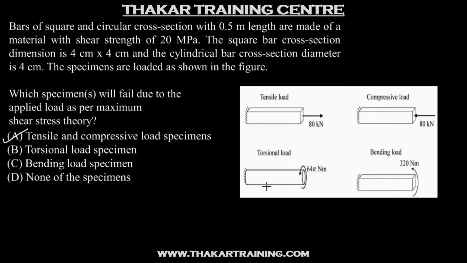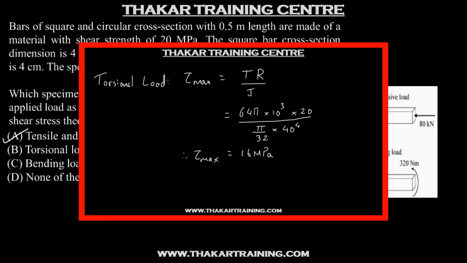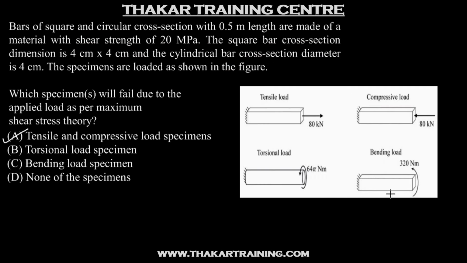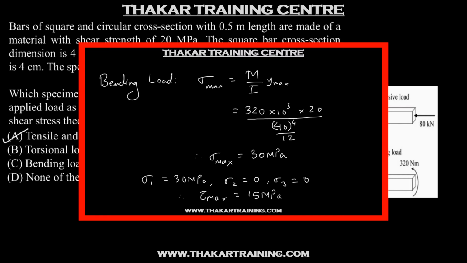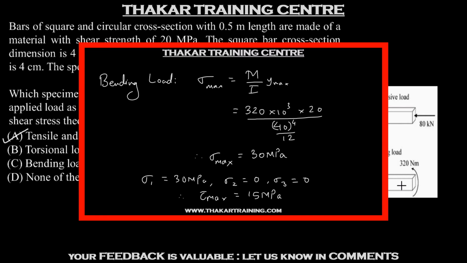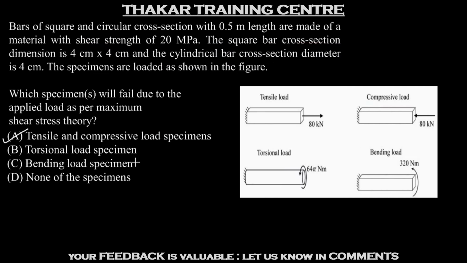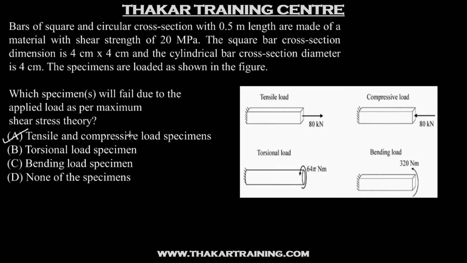For this torsional load specimen, we get the maximum shear stress, which is the torsional shear stress. It turns out to be 16 megapascal. And for this bending load specimen, we get the maximum bending stress as 30 megapascal, which again is a uniaxial stress. So the maximum shear stress in that case turns out to be 15 megapascal. So options B and C do get eliminated and option A is correct, which we actually figured out a long time ago.